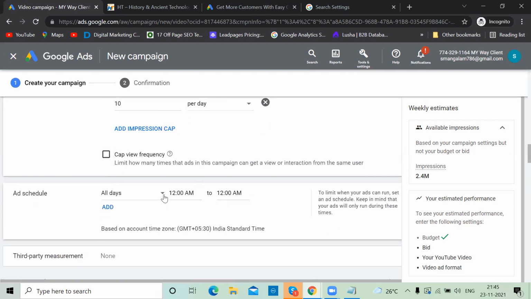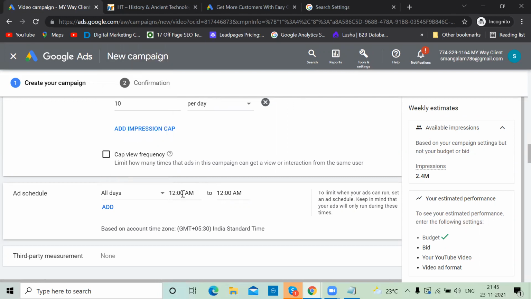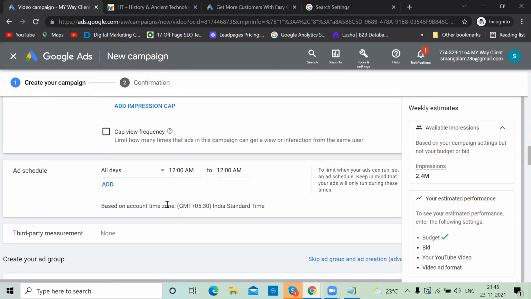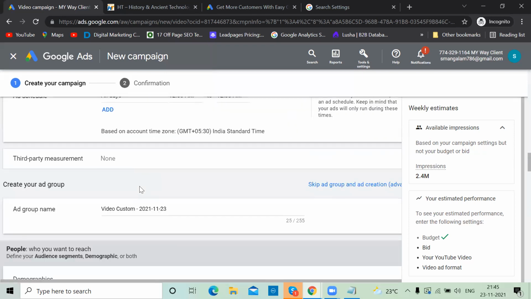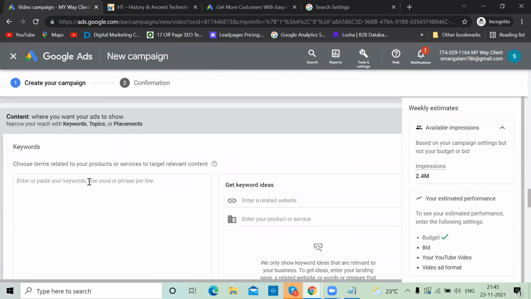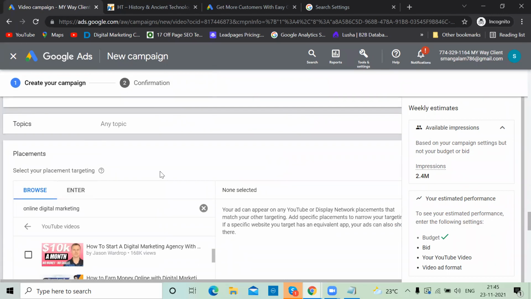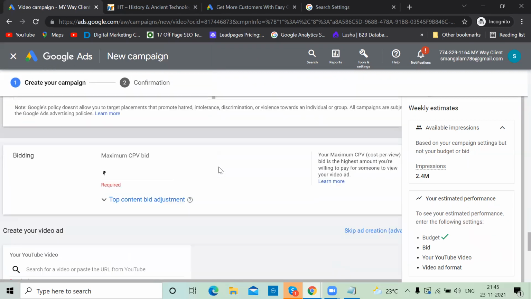Ad schedule, all days. Okay, by default, the option is there. I didn't add anything, I think. And here demographics, age and gender, I filtered. Keywords, if you want, you can do it. If not, leave it like this. Placement, you want only on particular YouTube channel, you can mention like this. And bidding, how much you want to pay. This you will come to know once the campaign started.